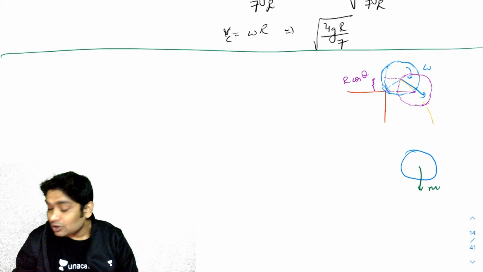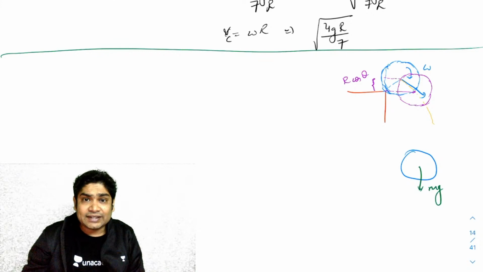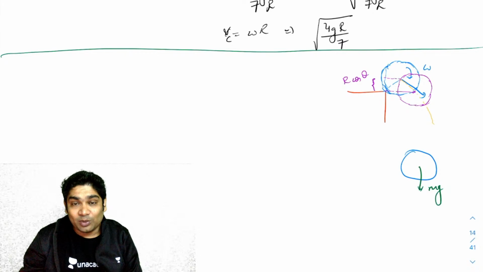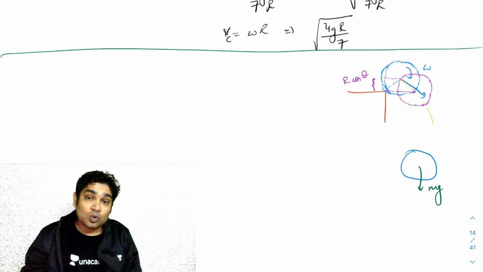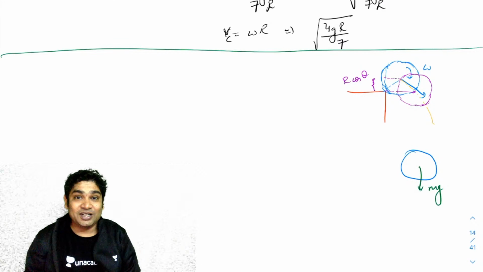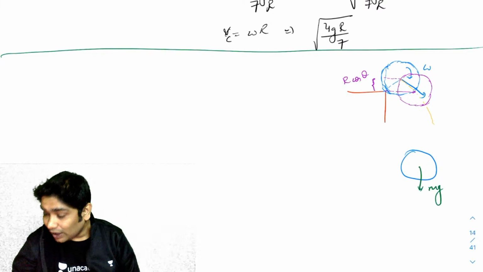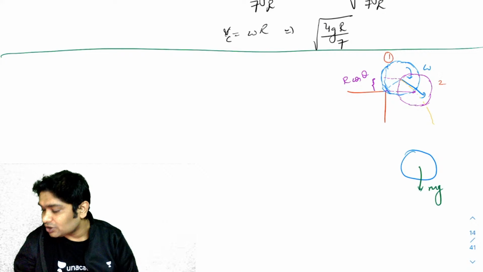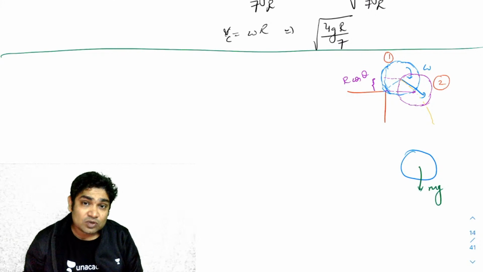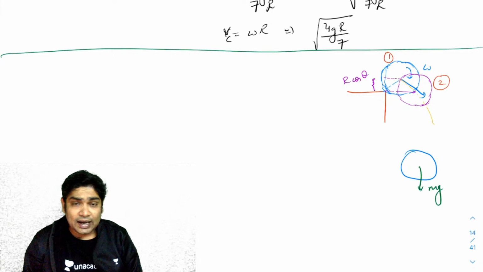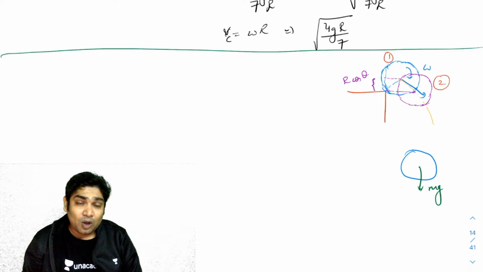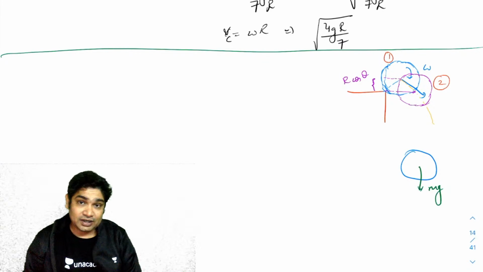Agreed. So you realize if you took the torques about the center of mass, there is absolutely no torque. Earlier, who was providing the torque which was ensuring that you're getting omega? It was the friction. If you talked about torques about the center of mass, the friction force was providing a clockwise torque, which is causing the clockwise rotation. Now, let's call this position 1 and this position 2. Between positions 1 and 2, there is no torque acting on the cylinder with respect to the CM. So there will be no alpha, which means the omega will not change.